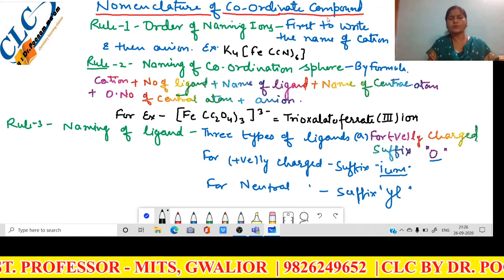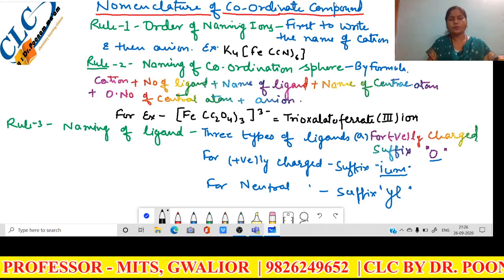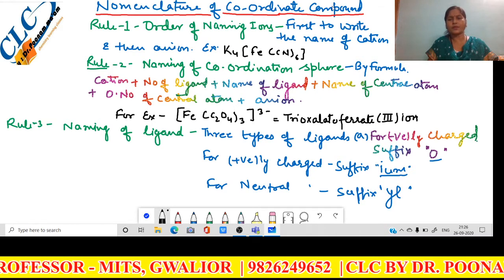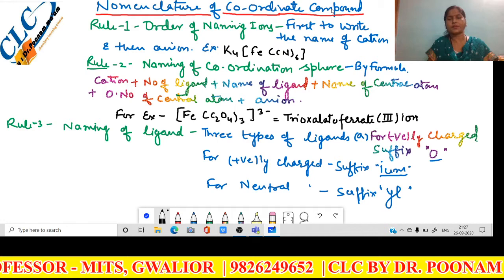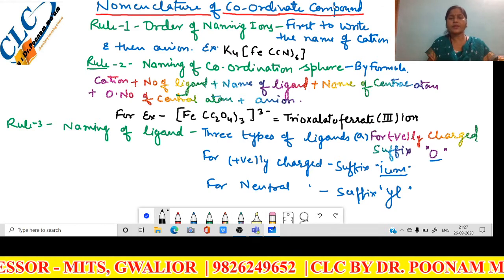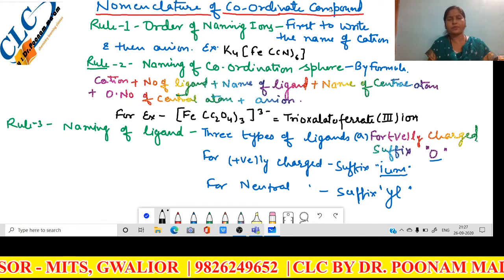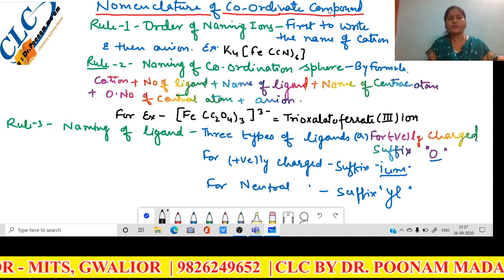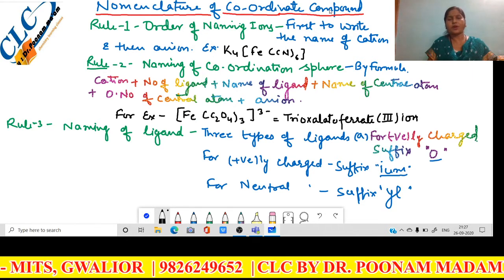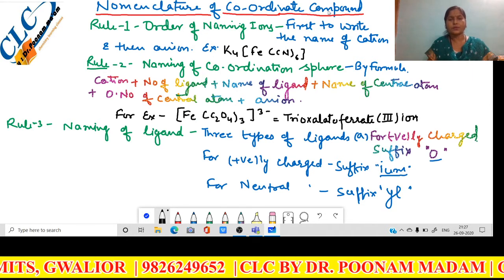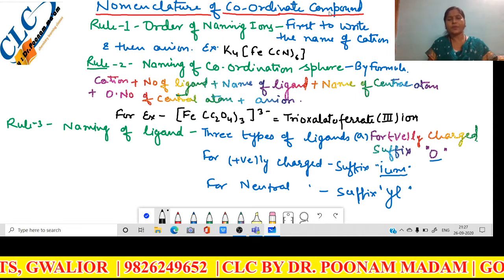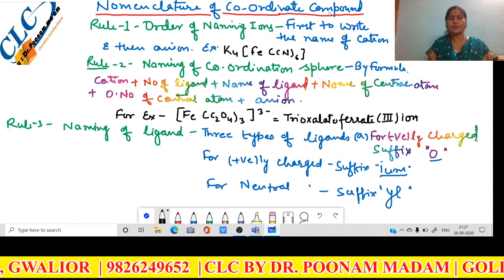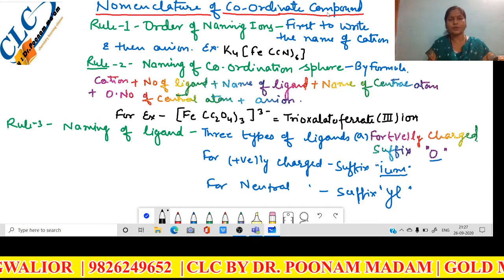Coordination compounds? The coordination compounds are studied in coordination chemistry. And coordination chemistry is the branch of chemistry which deals with the study of coordinate compounds. You know, coordinate compounds are those compounds which contain the coordinate bond.